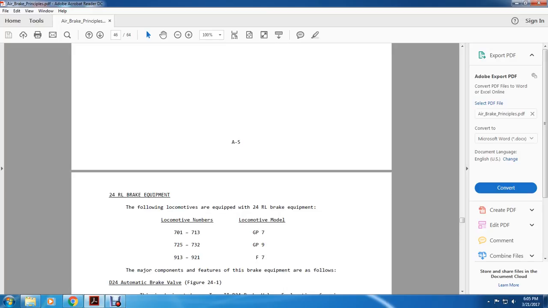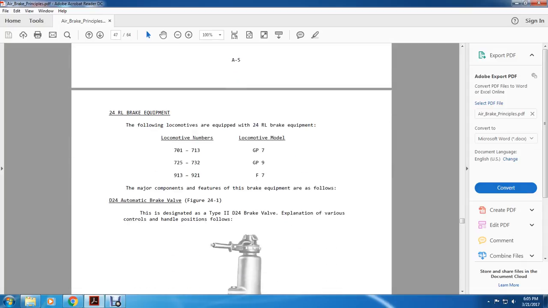Alright, the 24RL brake equipment. The following locomotives are equipped with the 24RL brake equipment: locomotives 700 through 713, GP7 725 through 732, GP9 913 through 921, F7.